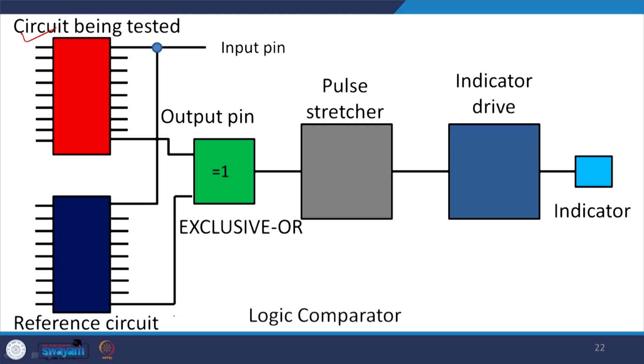So, this is how the logic comparator could work. This is the circuit being tested and this is your reference circuit. So, you have the input pin. You give the input to the circuit being tested as well as to the reference circuit, and you have the output from the circuit being tested and the output from the reference circuit. This is provided to the exclusive OR gate here, then you have the pulse stretcher, and then you have the indicator drive, and then it gives you the indication.